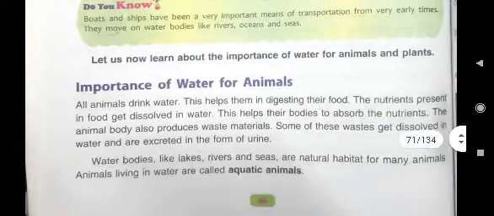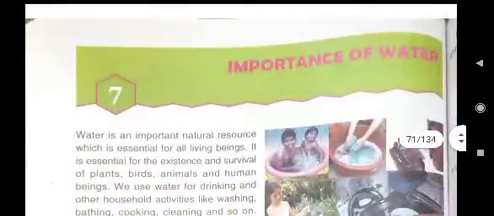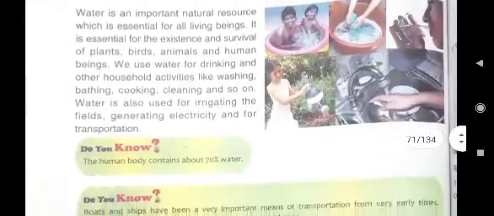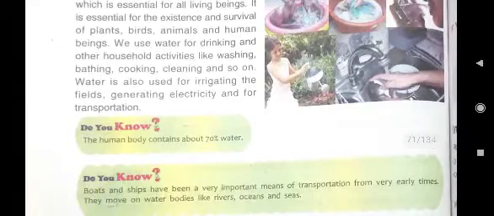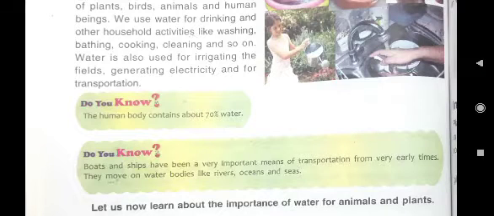And here you see on the very first page, in the importance of water, it was written. Yes, water is also used for irrigating the fields, generating electricity, and for transportation.